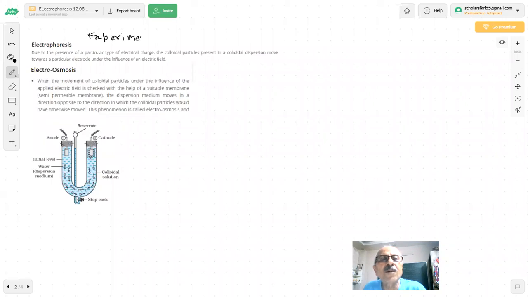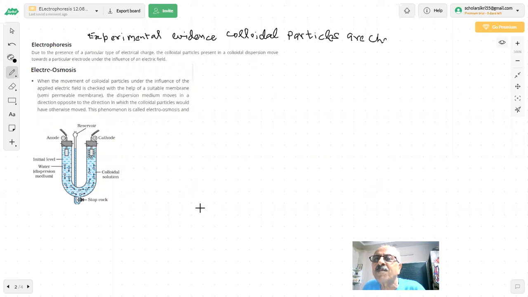Question was given: give the experimental evidence that colloidal particles are charged particles.